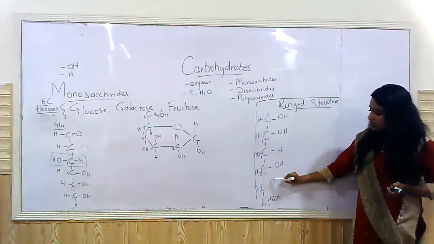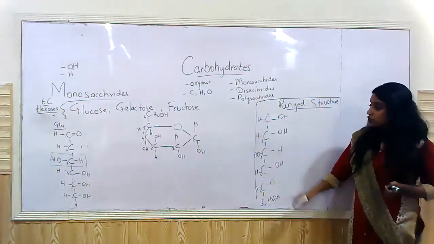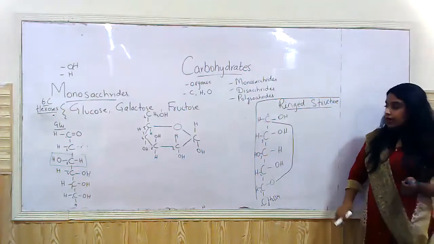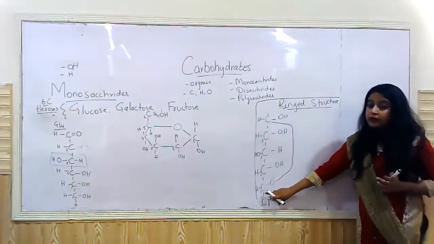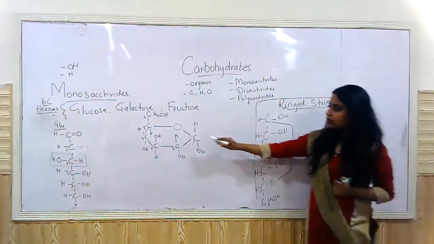Also, this oxygen has become deficient in an electron or a bond because the hydrogen atom is gone. So now this is going to form a bond with this oxygen. Hence, carbon number 1 and carbon number 5 will be linked through the oxygen atom. This is what is happening here.